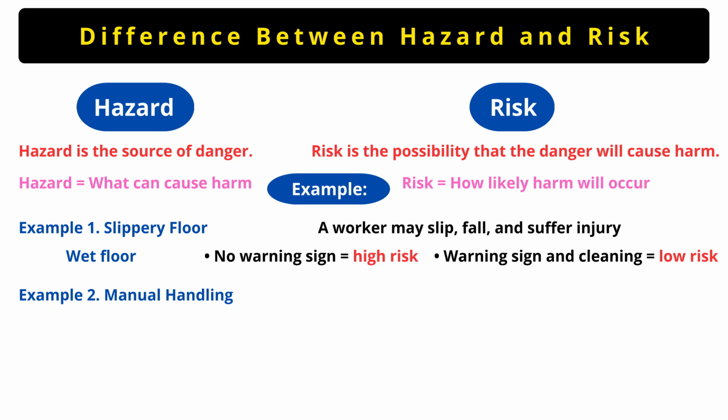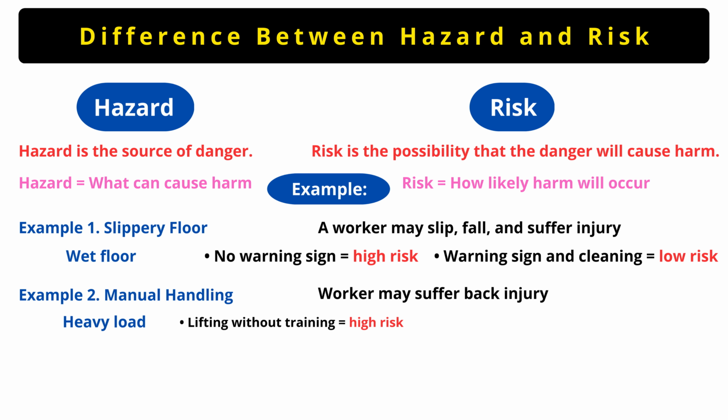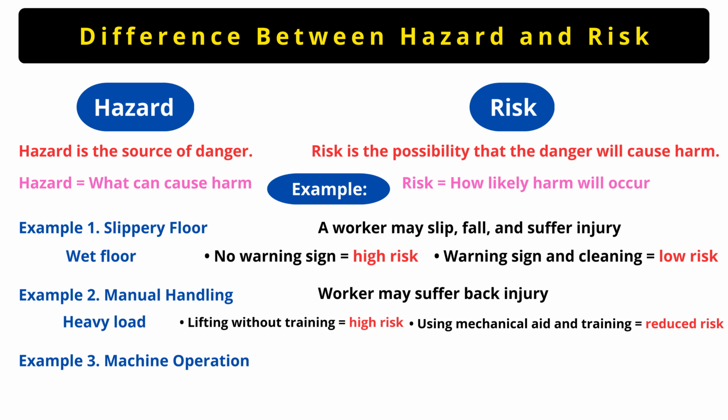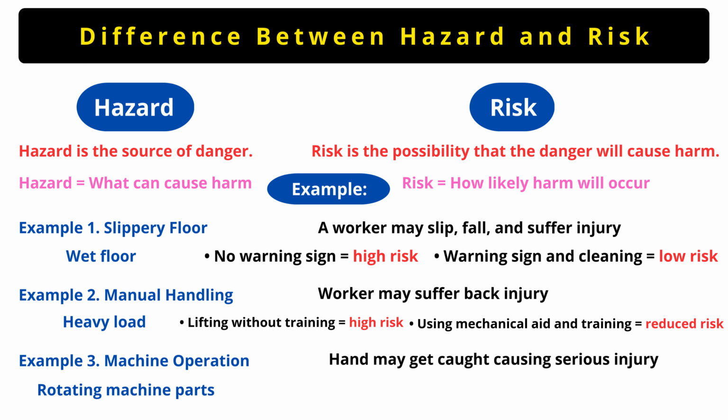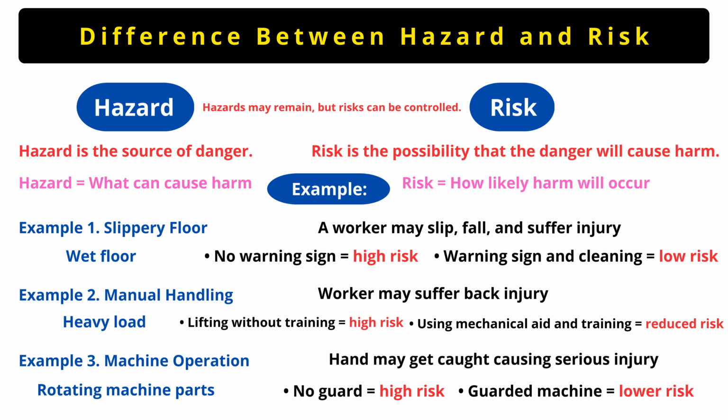Another example is manual handling. The hazard is a heavy load. The risk is that a worker may suffer a back injury. Lifting without training is high risk. Using mechanical aids and proper training reduces the risk. One more example, a machine with rotating parts. The hazard is the rotating machinery. The risk is that a hand may get caught, causing serious injury. Without a guard, the risk is high. With proper guarding, the risk is much lower. These examples show one more important thing. Hazards may remain, but risks can always be controlled.